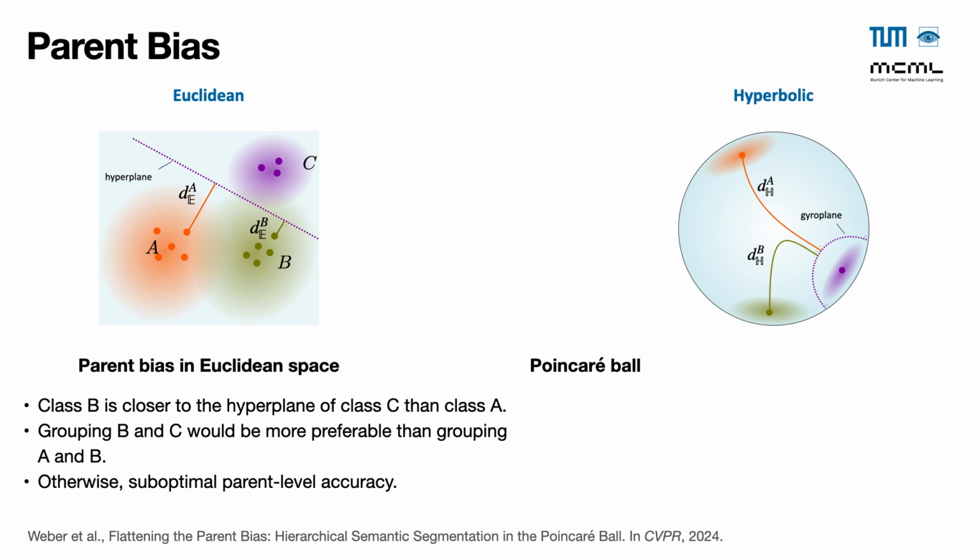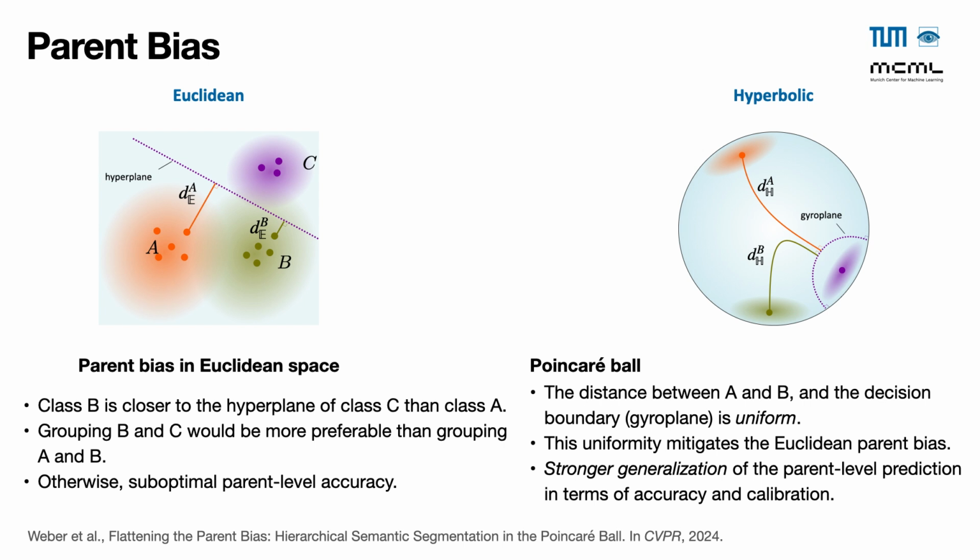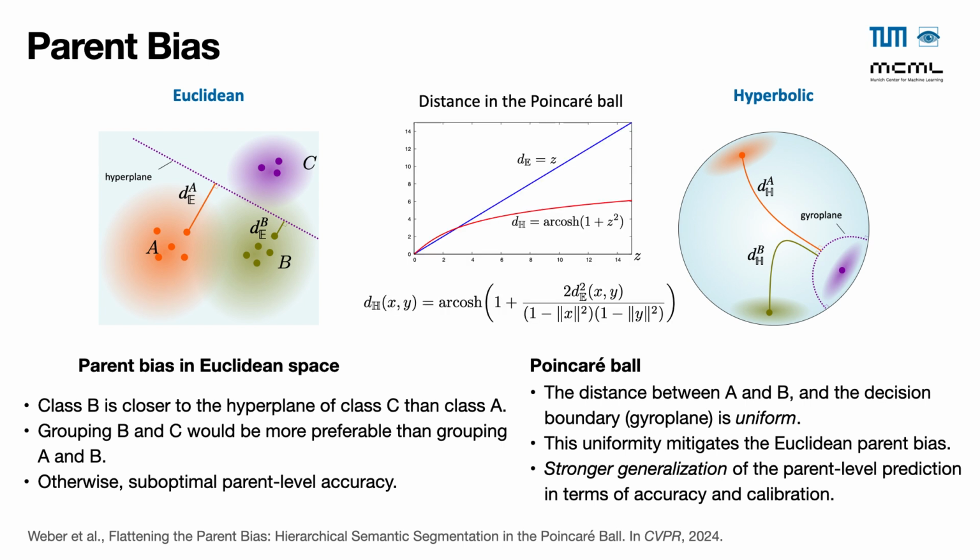In contrast, let us analyze segmentation in the Poincaré ball. The distance between A and B and the gyroplane is experimentally more uniform. That mitigates the Euclidean parent bias and leads to stronger generalization of the parent-level prediction.